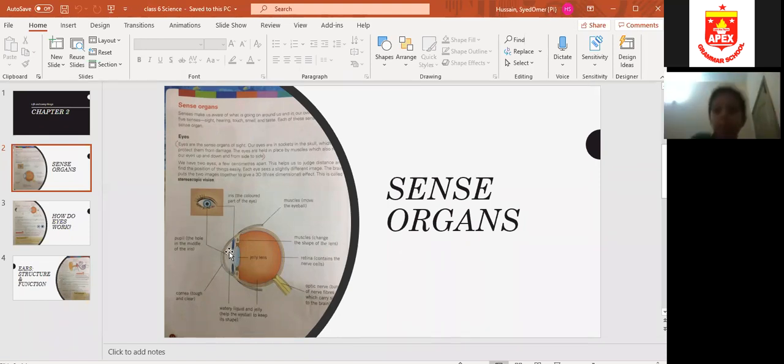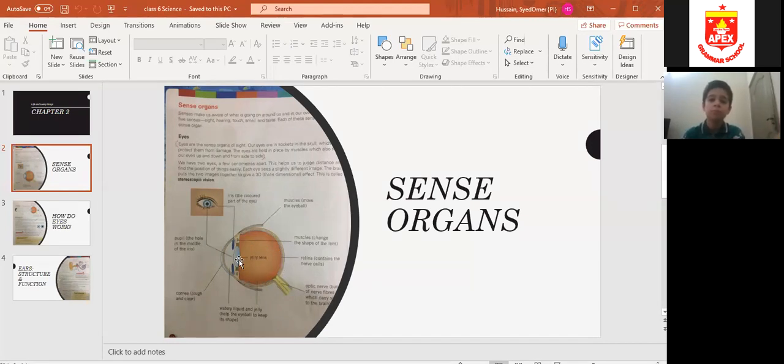It is also called the cornea, and there are muscles present at both ends. These muscles move the eyeball. Because of these muscles, we can see up and down and from left to right. Okay, so now you can see muscles change the shape of the lens. These muscles are present at both ends of the lens and they change its shape. It depends on the muscles how much light they will allow to enter. We will study the working of the muscles on the next page.